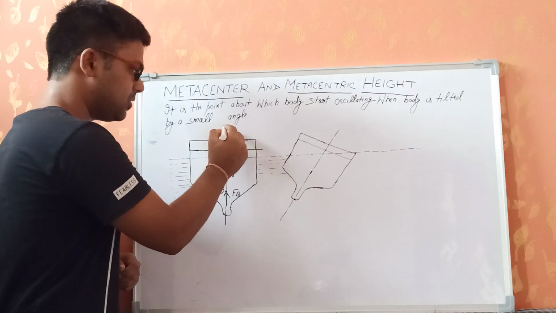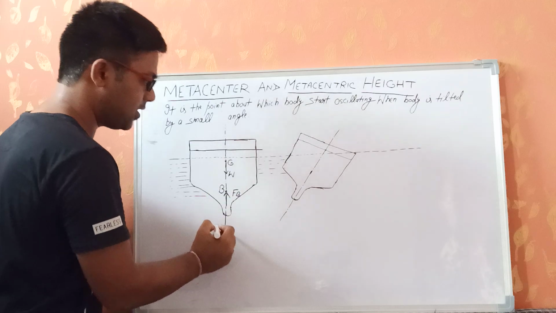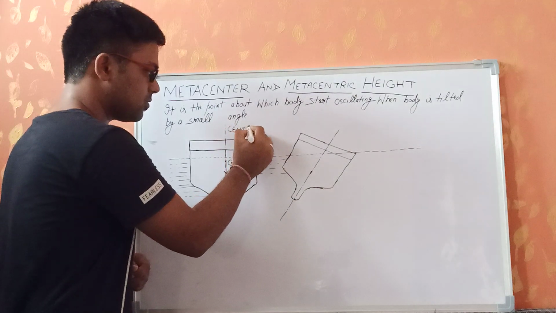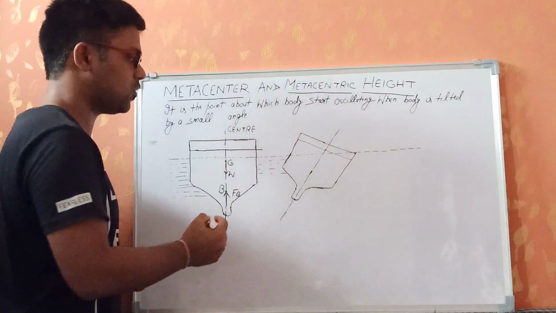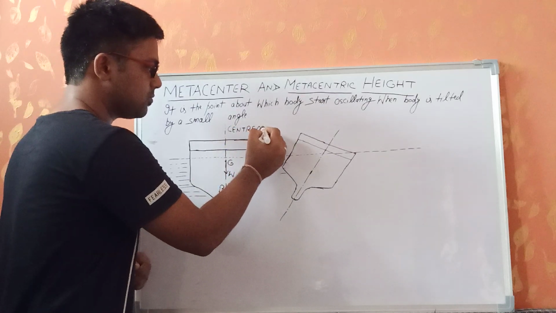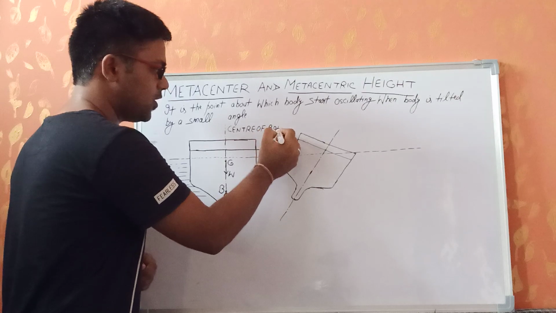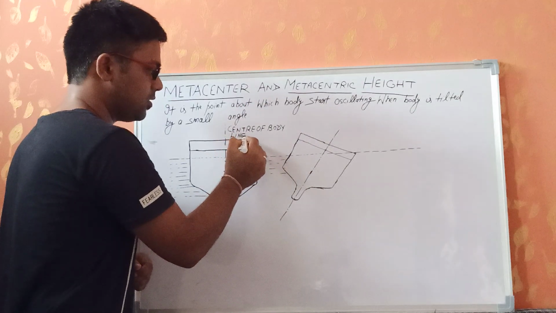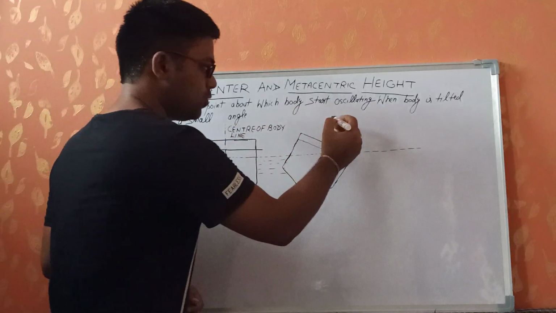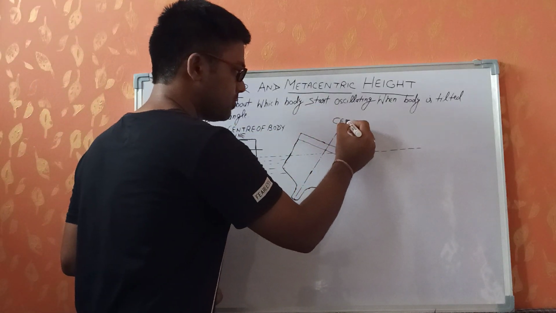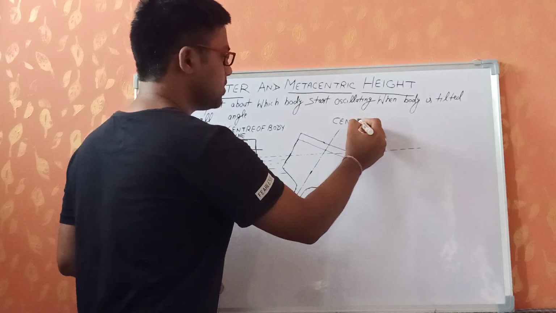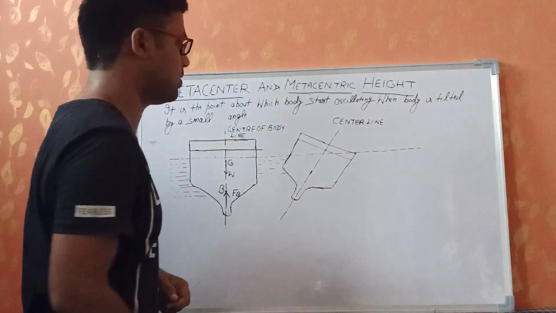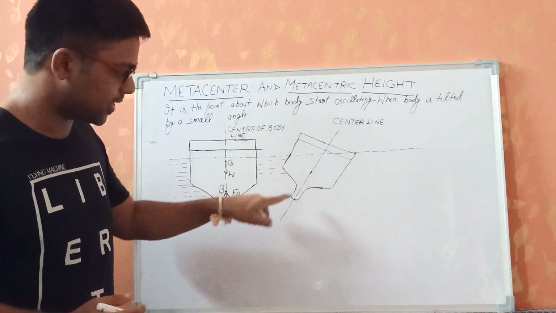This center line is called the line of action of the body, the center line of the body. It is called the center line of the body. Clear? Now it will be like this. So this is called the center line. Clear? Now this is the center line of the body.